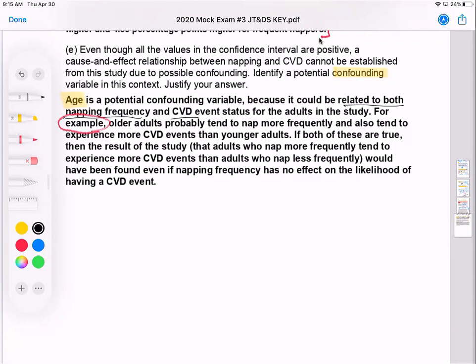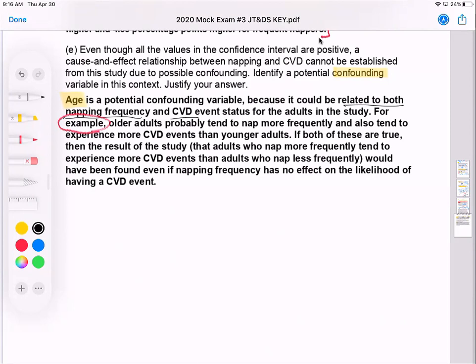So we have older adults probably tend to nap more frequently and also tend to experience more CVD events than younger adults. If both of these are true, then the result of the study would have been found even if napping frequency has no effect on the likelihood of having a CVD event.